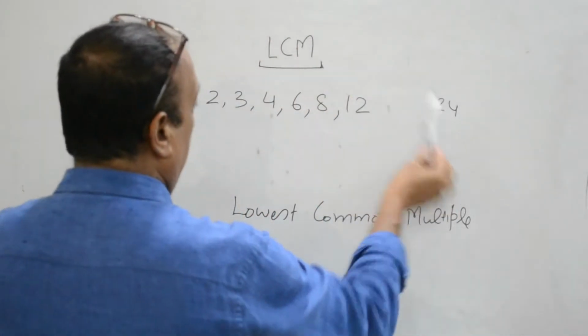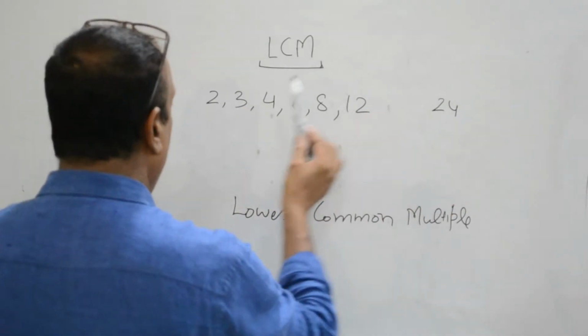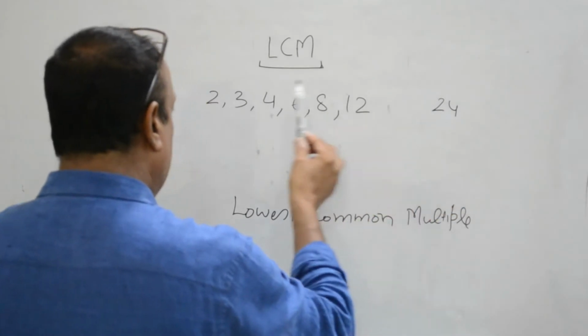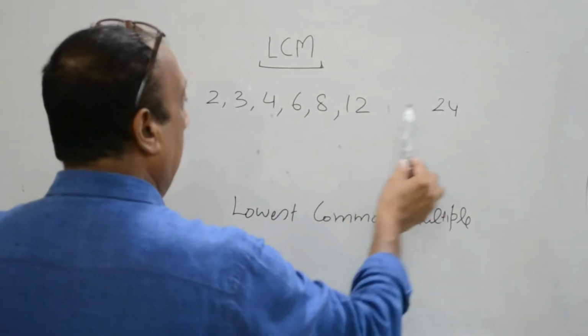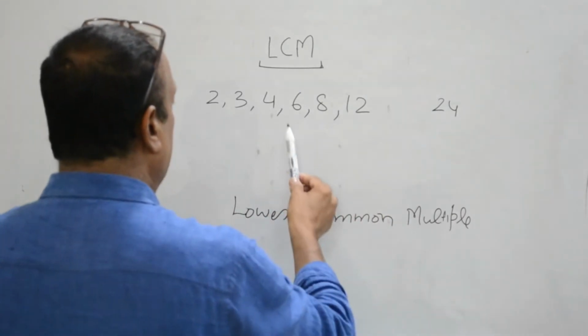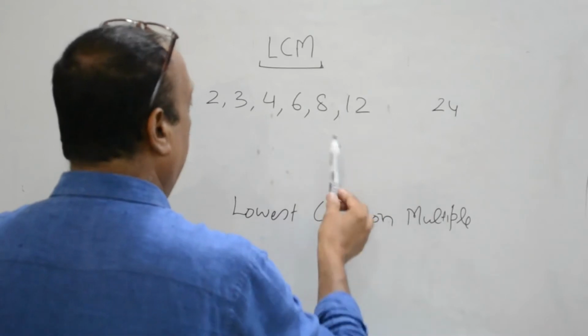Now 24 can be divided by 2, 24 can be divided by 3, 24 can be divided by 4, and 24 can also be divided by 6, 8 and 12 as well.